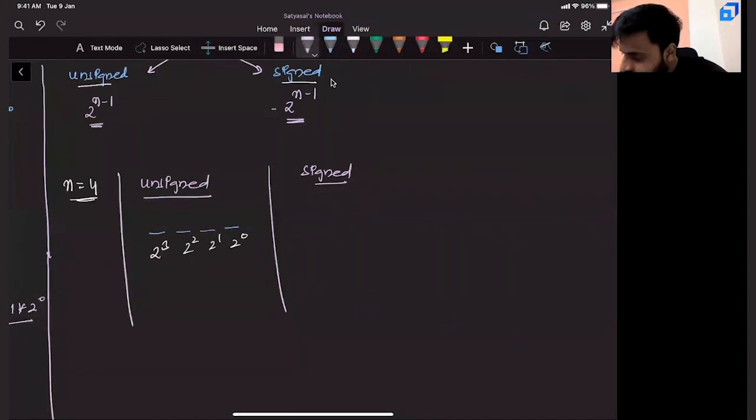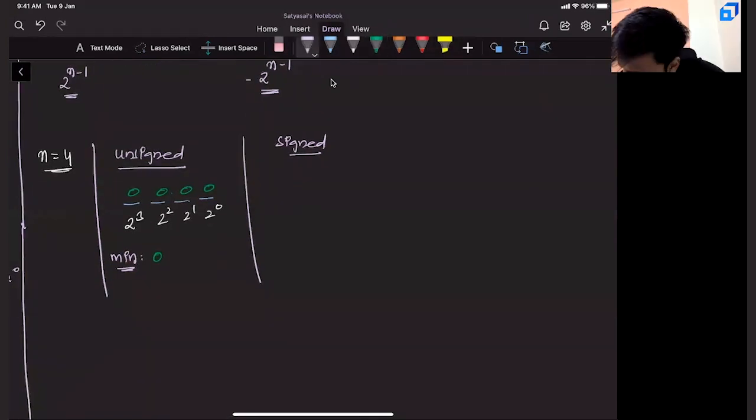Now, we have 4 bits. What is the minimum value you can achieve with these 4 bits? Take a second and tell me. Can I say the minimum value you will achieve is when you place all zeros here? If all are zeros, 0 into 2 power 0, 0 into 2 power 1, 0 into 2 square, 0 into 2 cube. That means, can I say the minimum value is 0?